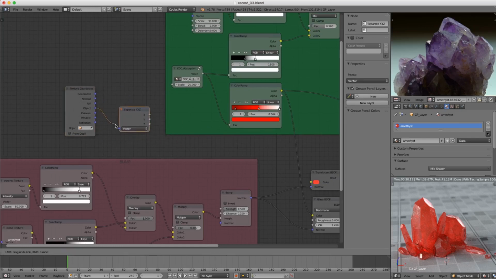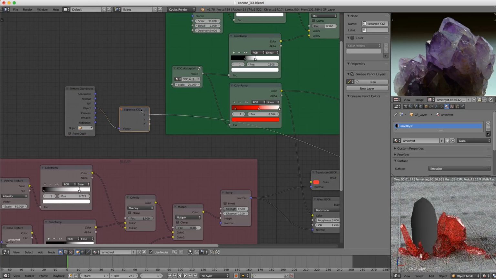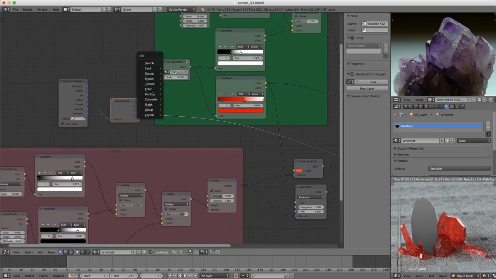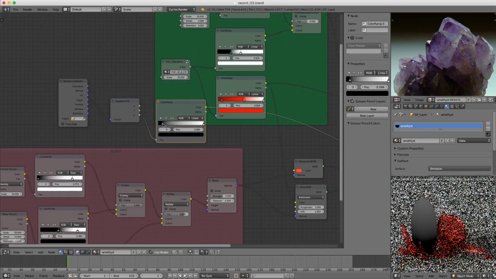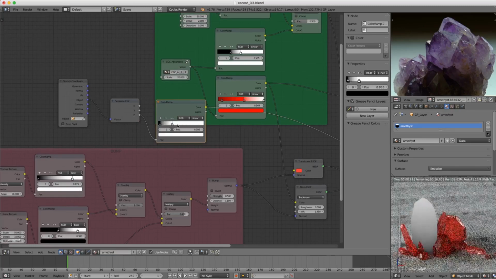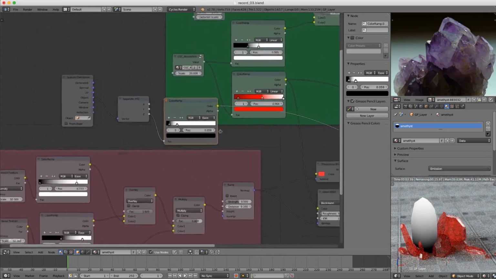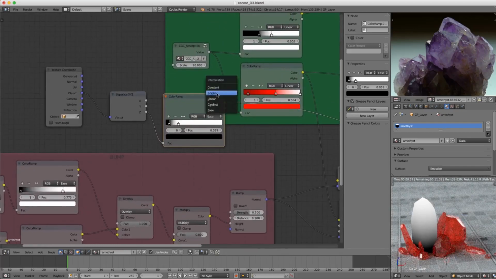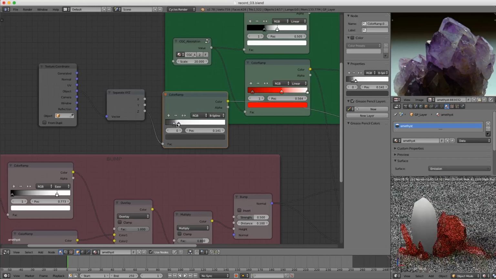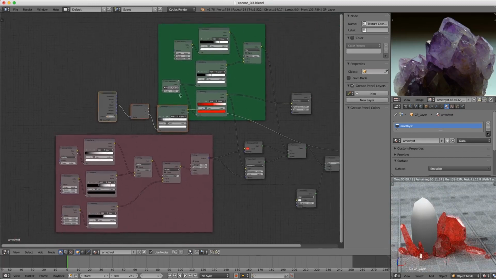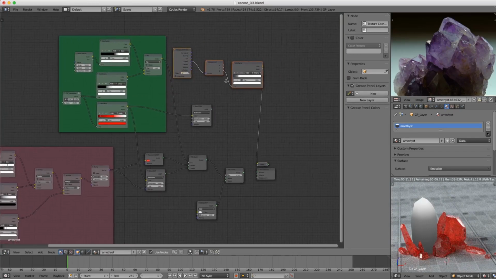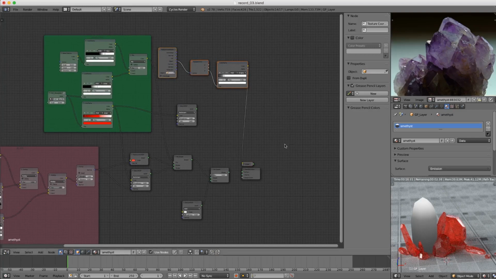We'll try object vector and look at the X, Y, and then the Z. Okay, yeah, so the Z is what I want. I'm going to add a converter color ramp after that and just exaggerate the contrast a bit. Okay, something like that. Now, you might be able to guess what I'm trying to do. Maybe tweak that just a little bit more. So what I'm going to use this for is the white value will represent the purple color, and then the black value will represent the white color.